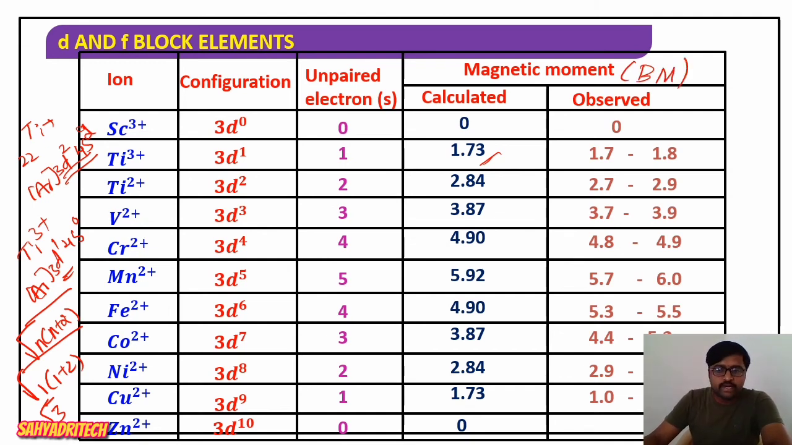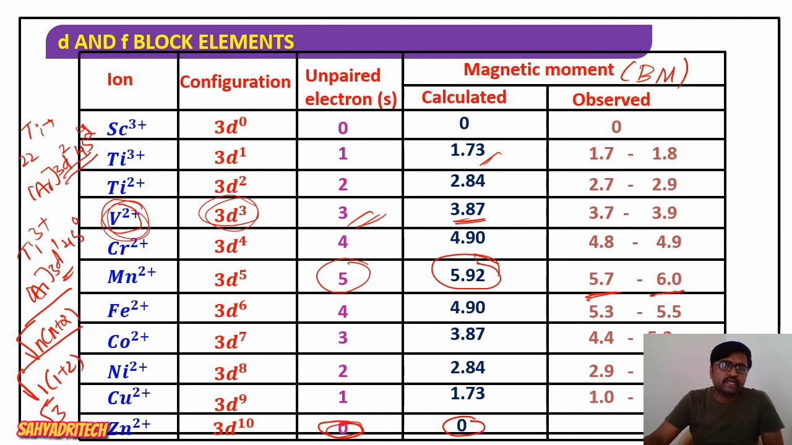Similarly, titanium 2+, unpaired electrons 2, magnetic moment 2.84. Like for Zn2+ with d10 configuration, no unpaired electrons, so it is not going to exhibit any magnetic moment. Say Mn2+ d5, 5 unpaired electrons, so 5.92. It is a calculated one. Observed will be in the range of 5.7 to 6. Like vanadium 2+, d3 configuration, there will be 3 unpaired electrons, so its calculated magnetic moment will be 3.87. So for all elements, it is possible to calculate their respective magnetic moment.